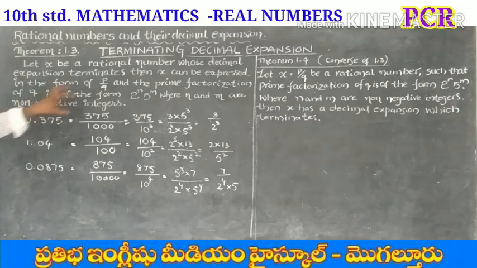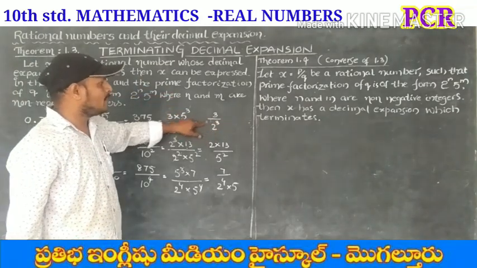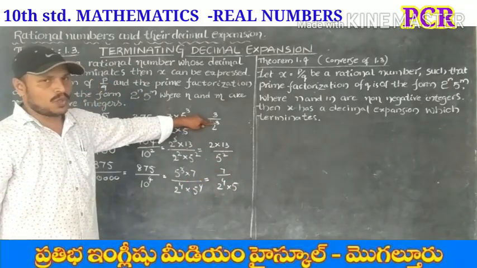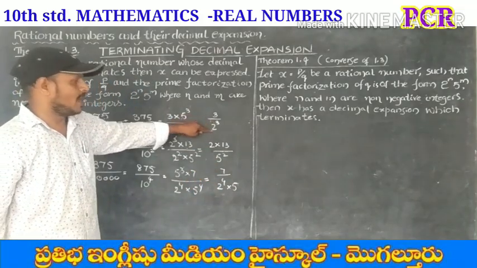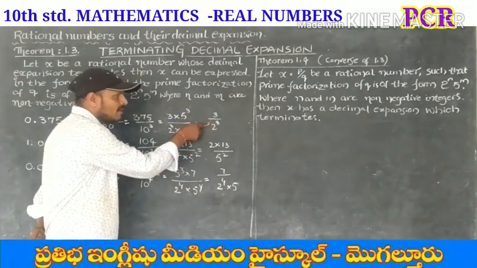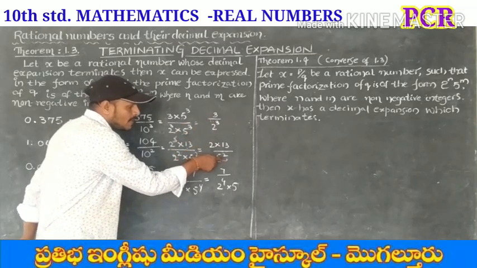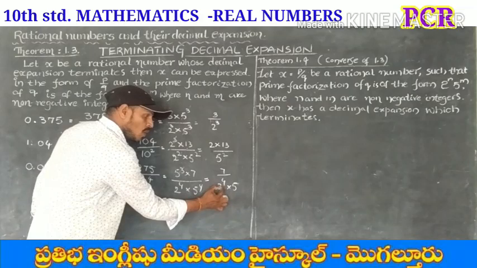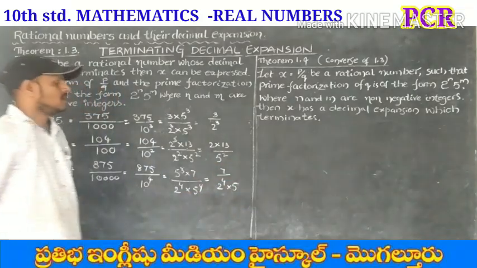So these are the fractional forms of the given terminating decimal expansions. Just observe the denominators. Here only powers of 2, here only powers of 5, here powers of 2 and powers of 5.